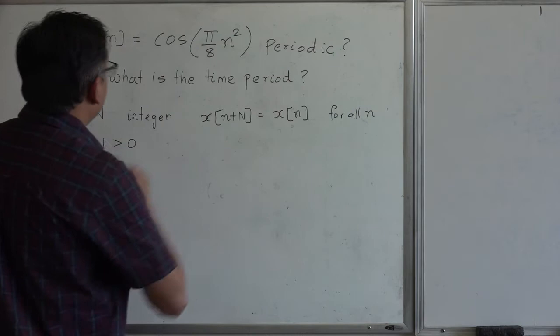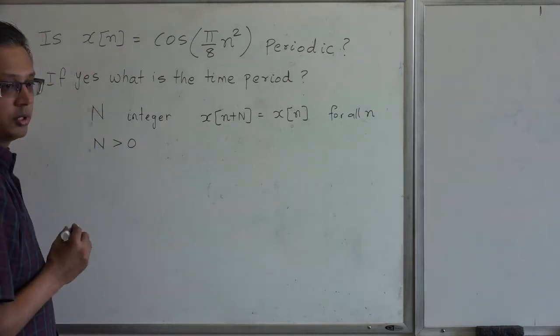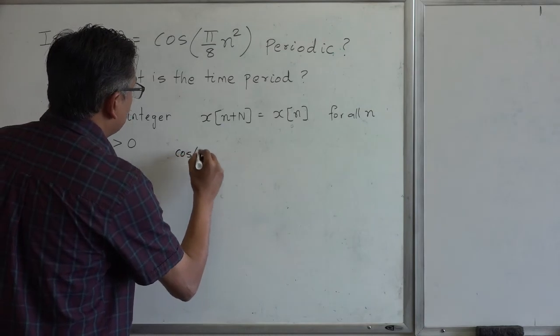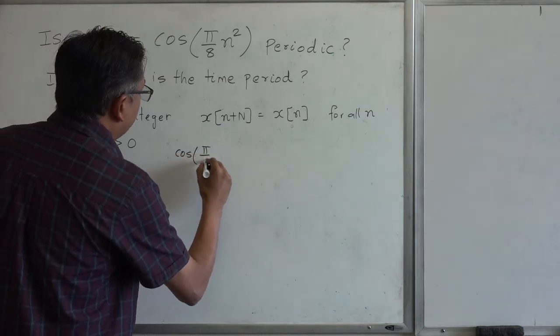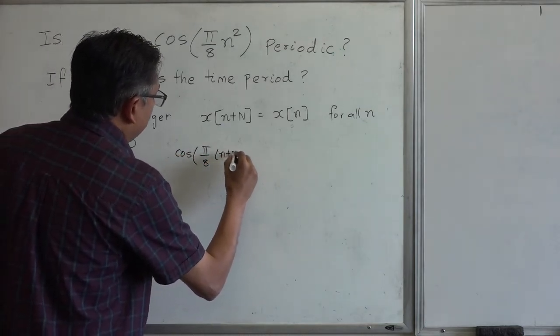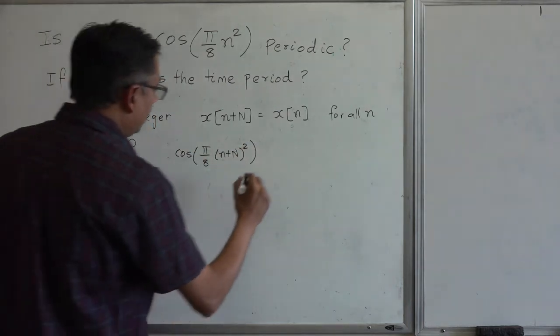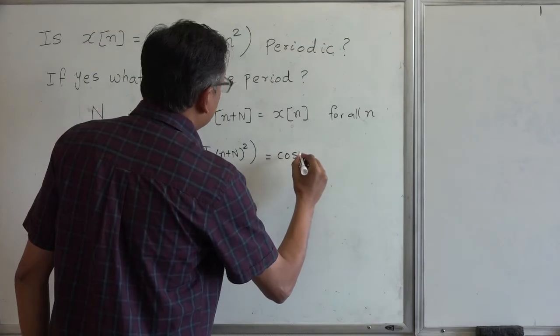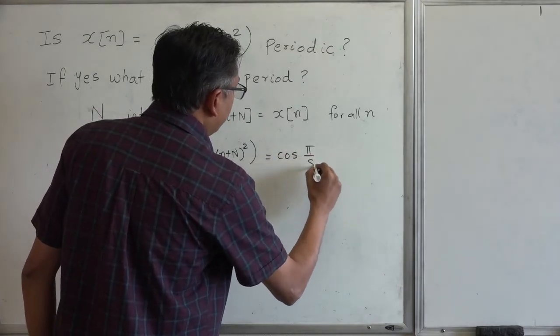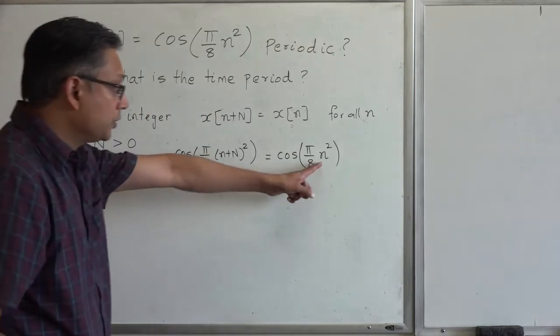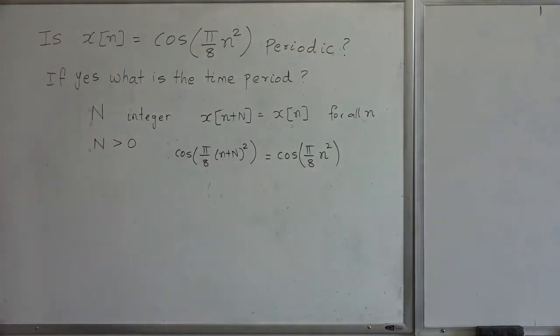What is x of n plus N? If you go into this expression here, you realize that this is cosine of pi over 8 times (n plus N) whole squared. And this should be equal to cosine of pi over 8 times n squared, and you want this to be true for all values of lowercase n, right?